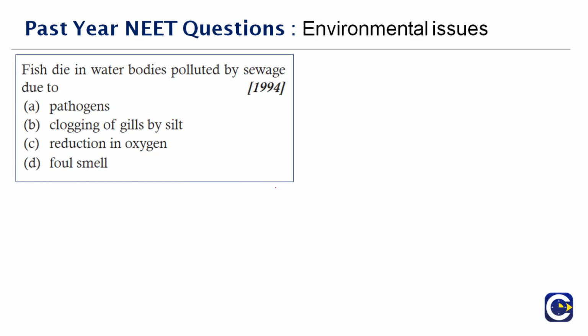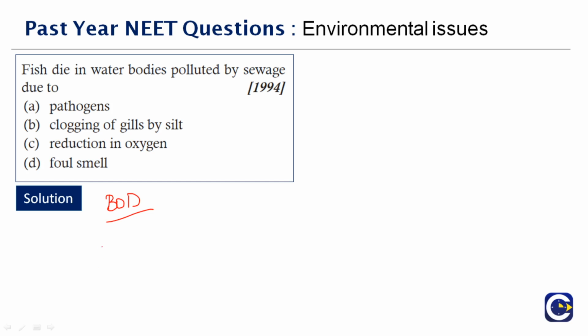Fish die in water bodies polluted by sewage is due to dash. So this is again a repeated form of question. We already spoke about what is BOD, biochemical oxygen demand. Imagine when the water is polluted with sewage, not just sewage, it can be any other plants or weeds or any algal bloom or anything which grows on the water will have a competition.